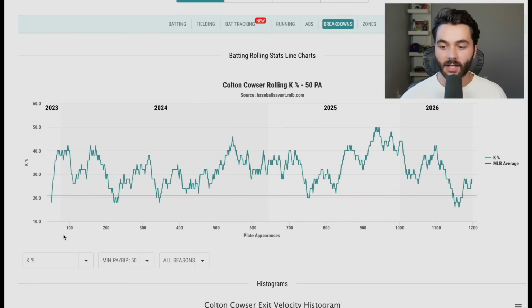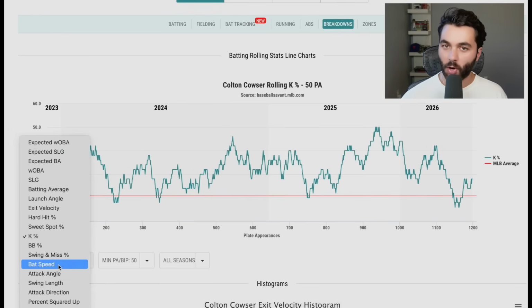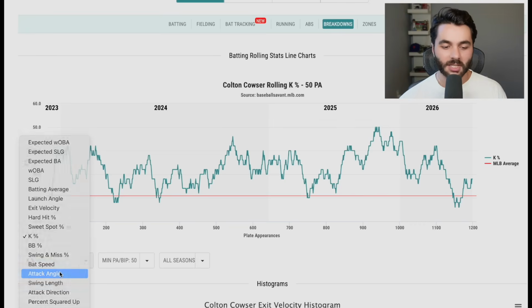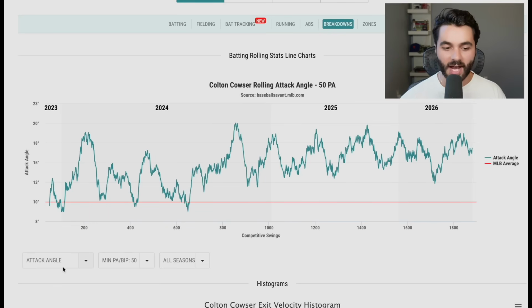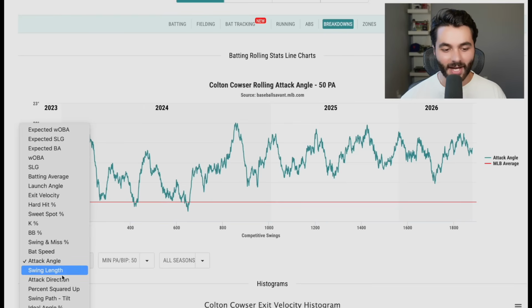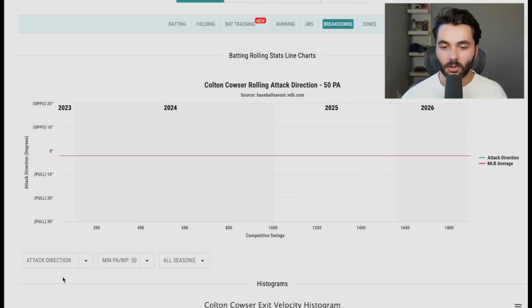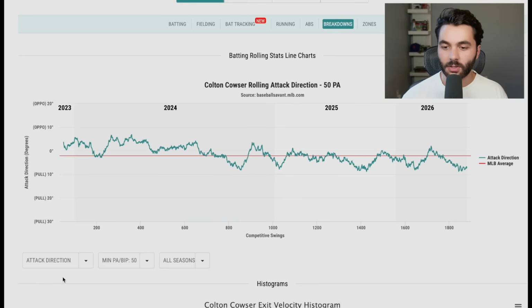Strikeout rate has gone down a good bit. Colton Cowser is never going to be a guy with an average strikeout rate. I don't really care that much about strikeout rate unless it's like the Owen Caissie level I talked about before, like 32, 34%, completely untenable. But otherwise, not a very big deal. And just a quick check of any of this. Wow, attack angle. Colton Cowser loves to get under the ball and hit it high in the air. And then quickly, just to close up here on Colton Cowser, anything up with his attack direction? All right. Much more to the pull side. We like Colton Cowser trying to progressively find more of his pull side power.